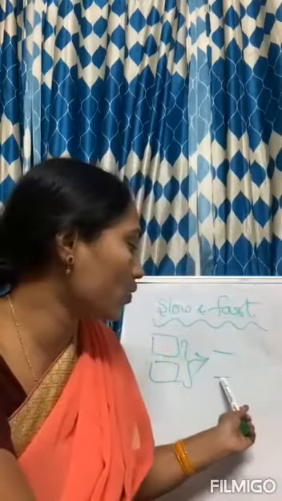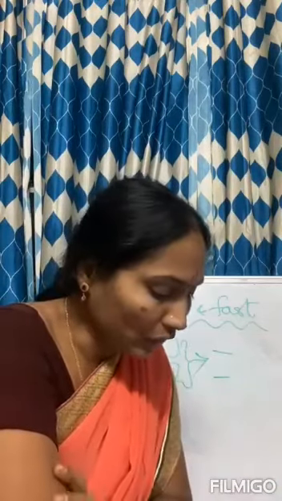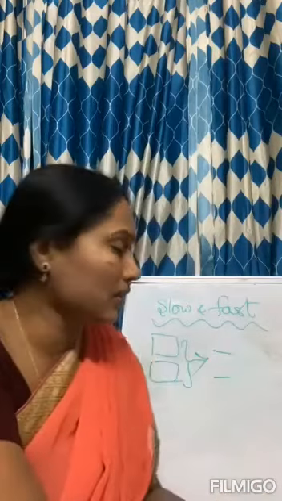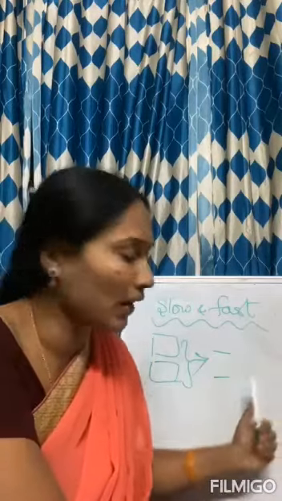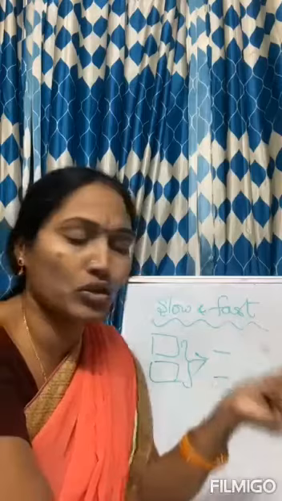Obviously the person who is going on a bus will reach the school first. Do you find any difference in the time taken by bicycle and the bus to reach the school? Yes. Bicycle will go slowly and the bus will go fast. By this you can say the fast motion and the slow motion.